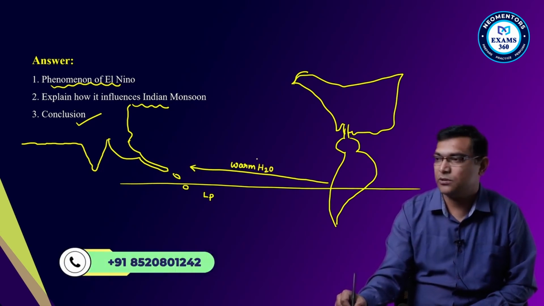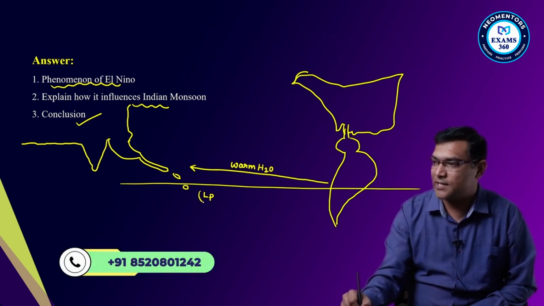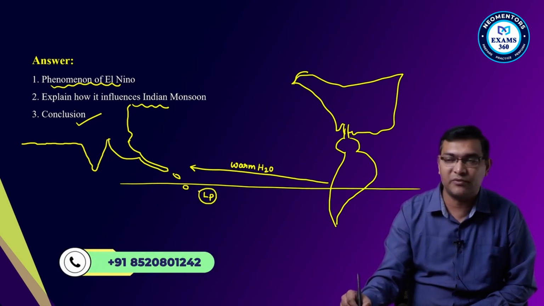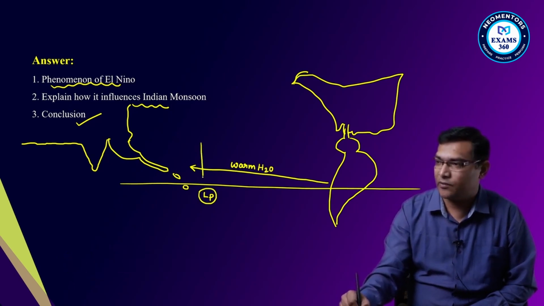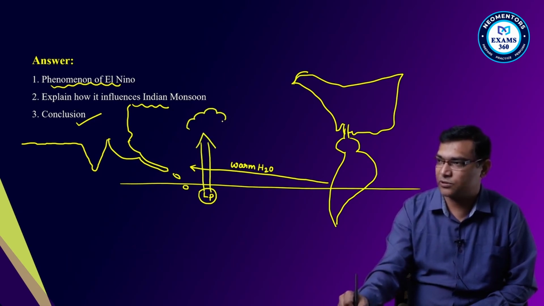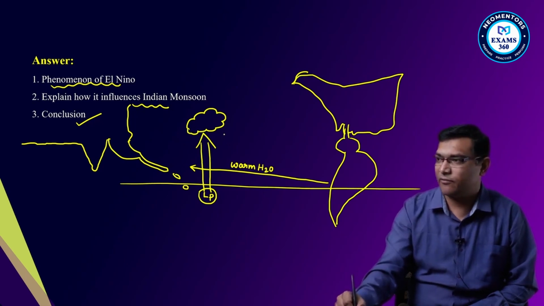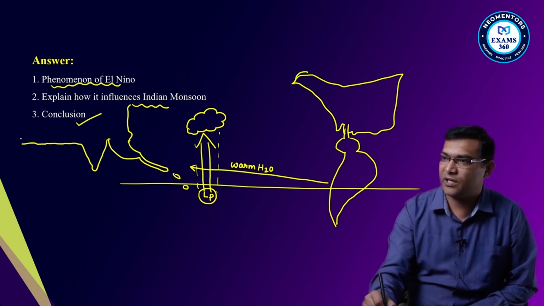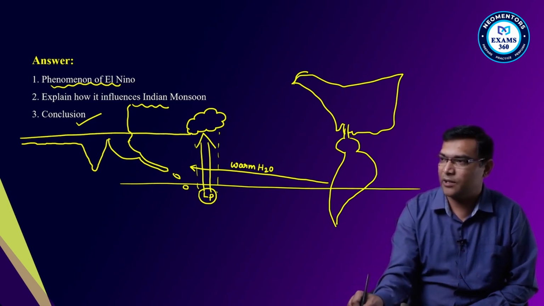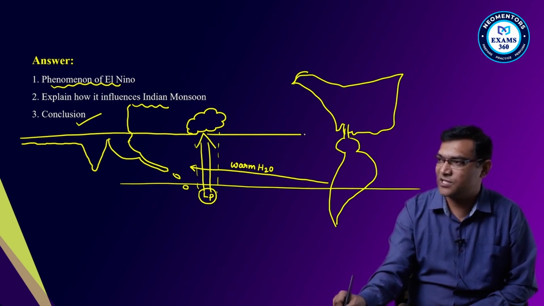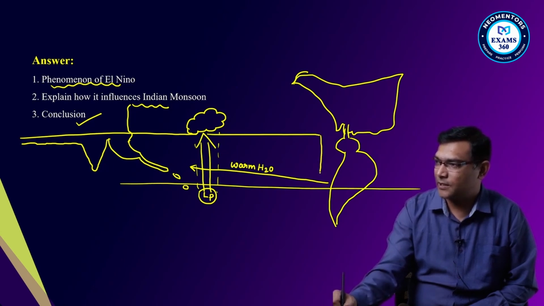So what will happen now? There is a low pressure. As it is low pressure, a convective system will develop and air will rise. This air leads to formation of clouds, and there will be precipitation. And the divergence of the air will create a high pressure system, which sinks here. High pressure.